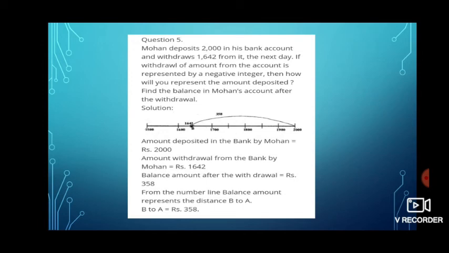So I am taking the starting value as 1500 and each unit as 100. So I am taking 1500, 1600, 1700, 1800, 1900 and 2000. Now we'll start with 2000 and we withdraw 1,642. If we take it as a negative, we have to move towards the left side and we'll reach here in between 1,600 and 1,700, and the remaining balance is 358, which you will get if you subtract 2000 minus 1,642.